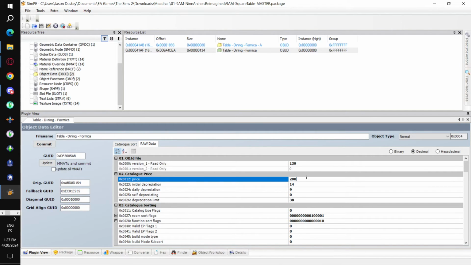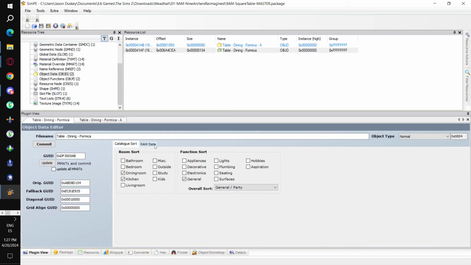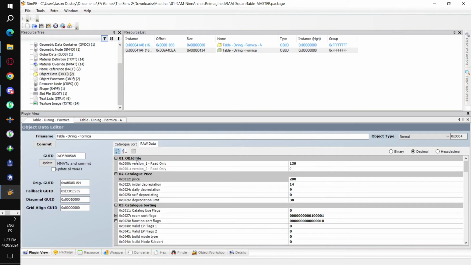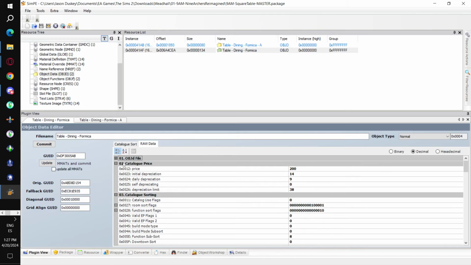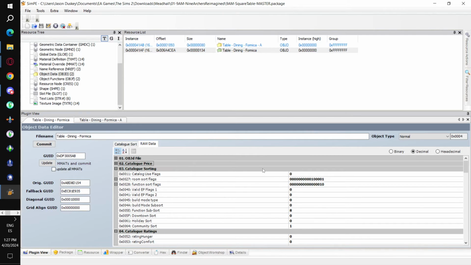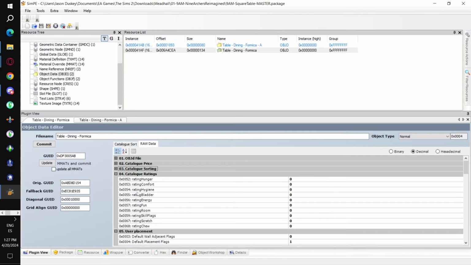And this will be the actual decimal value of the object in the catalog. So it appears in, should be general party. That's how I had it before. So then we don't really use that a lot, but here we can change the catalog price manually. Here we can change the catalog sort by editing the data here.